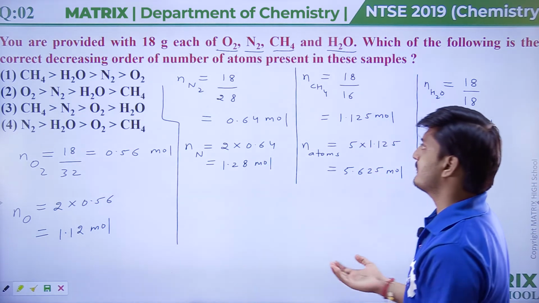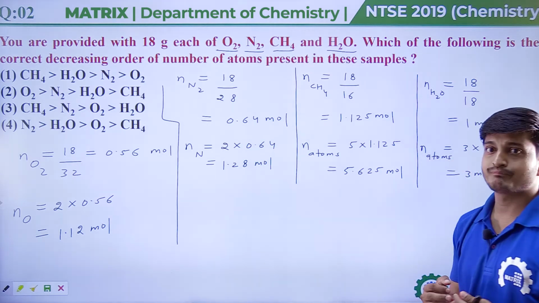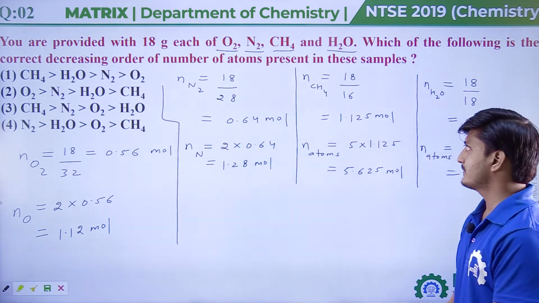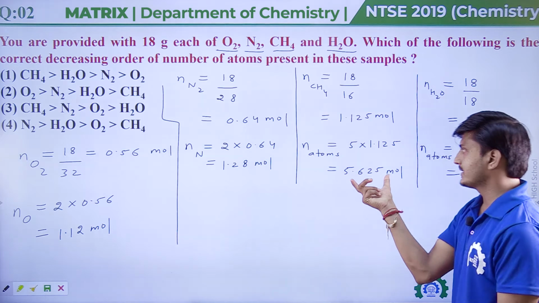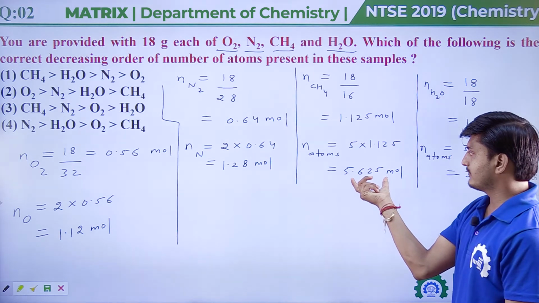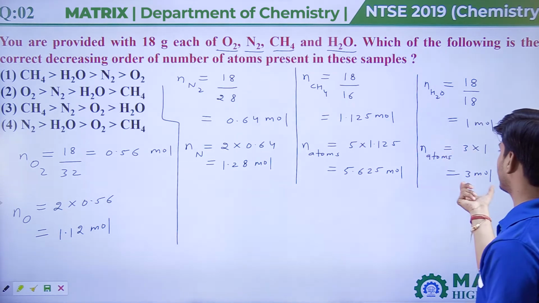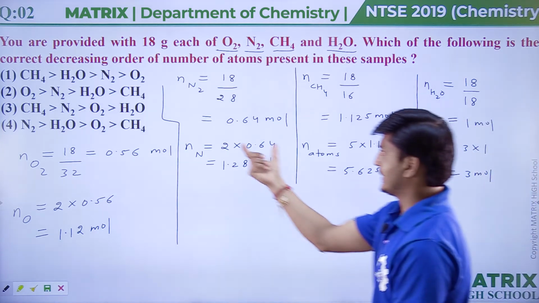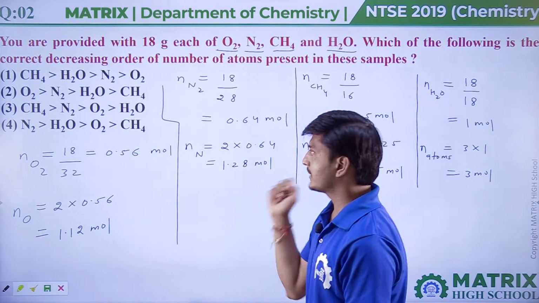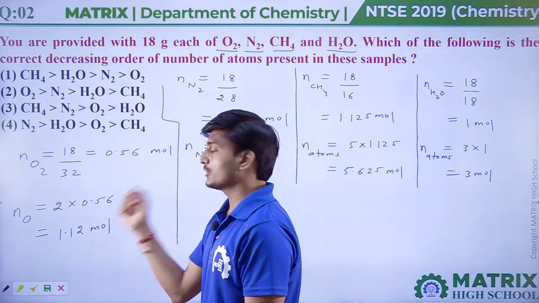So which species will have the most moles of atoms? We can say CH4. CH4 has 5.625 moles of atoms. Then H2O has 3 moles of atoms. Then N2 has 1.28 moles of atoms, and then O2 has 1.12 moles of atoms.